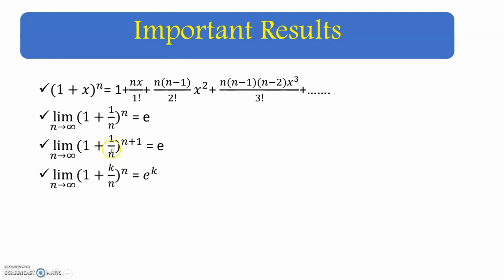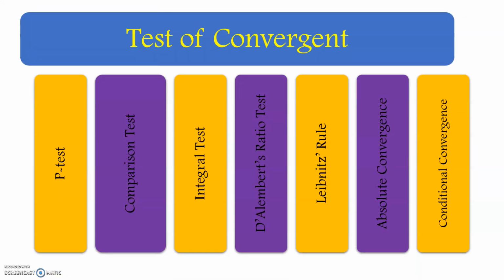Then if instead of 1, it is replaced by k, (1 + k/n)^n, you will get the answer as e^k. Then if you replace inside the bracket, (1 + 1/(n + 1))^n, you will also get e. Either if replaced by power n + 1 or if you replace the denominator by n + 1, you will get the answer e.